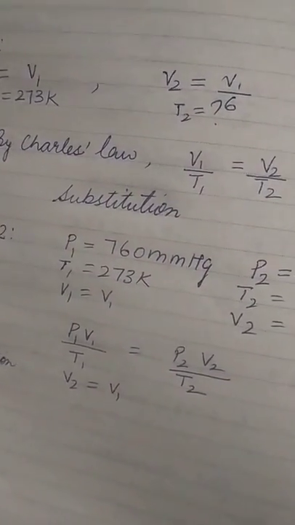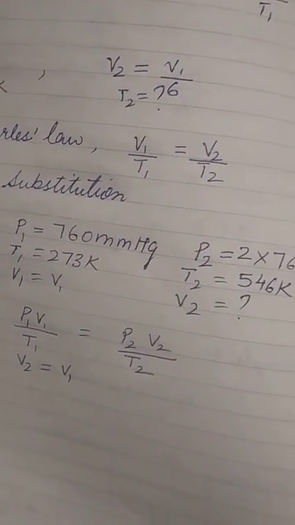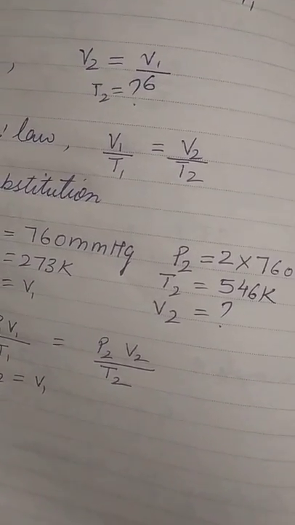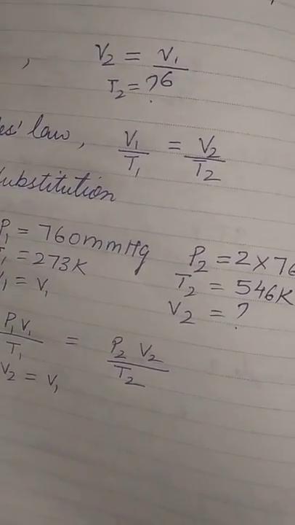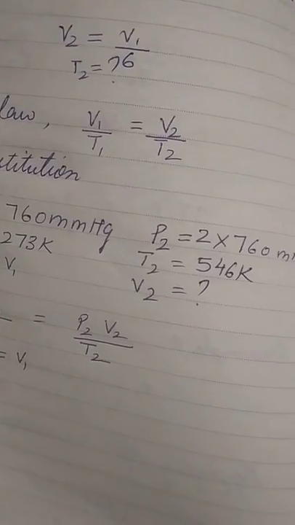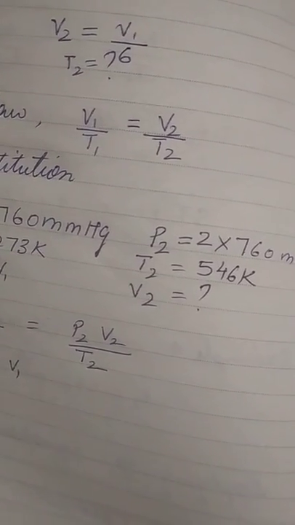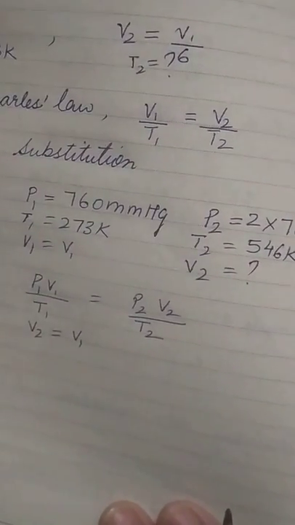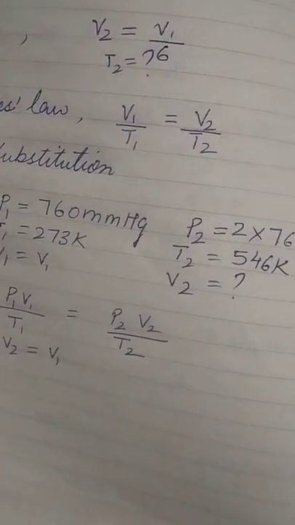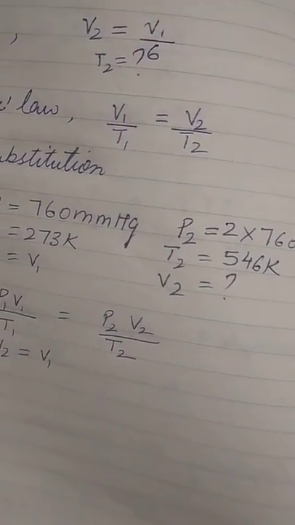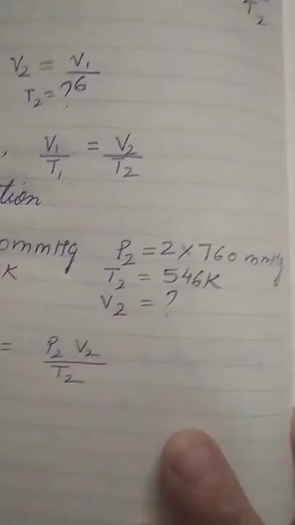So here we have to apply Charles law. Then example 12 is a simple STP problem: we note things down and just substitute the values in the formula, P1 V1 upon T1 is equal to P2 V2 upon T2.